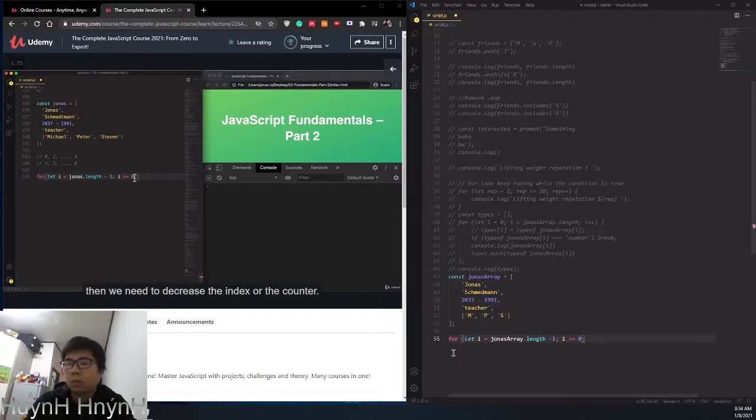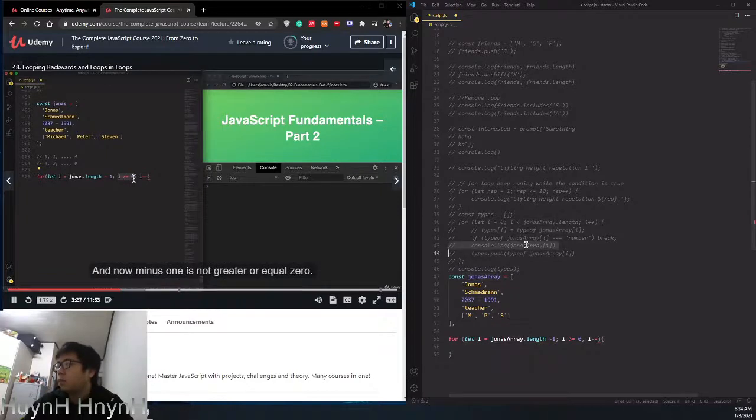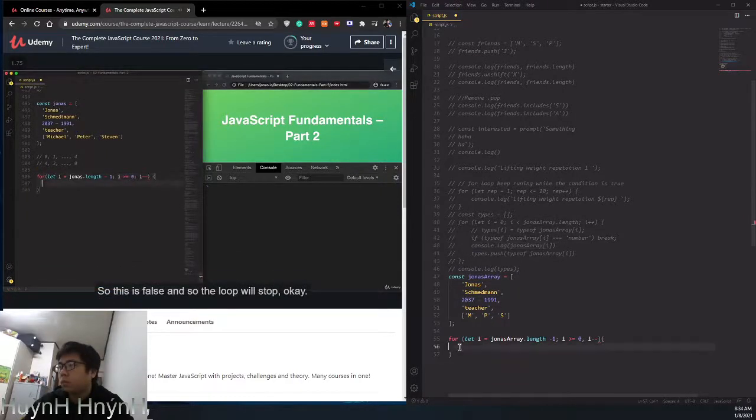Then we need to decrease the index or the counter. And so let's actually do that as well. And so instead of using i++, which we used before, to increment the value, we use minus minus to decrement, or to decrease the value by 1. And so now we move from 4 to 3. And 3, of course, still is greater or equal 0. Then all the way to 0, and so 0 is still greater or equal 0. Then the counter gets updated again, and it will be updated to minus 1. And now minus 1 is not greater or equal 0. So this is false, and so the loop will stop. Okay? So I hope that this was not hard. Really, all we have to do is to think when we create these 3 parts here of the for loop. And I hope that you could follow my train of thought here. Now anyway, the rest, of course, is going to work just exactly the same.